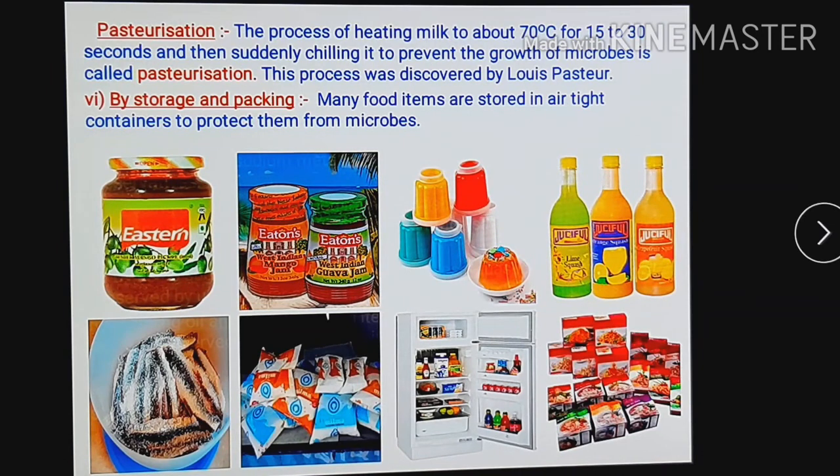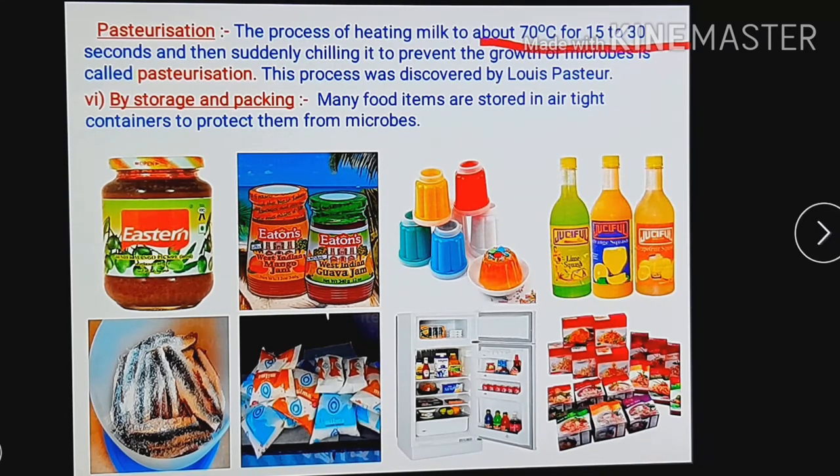Again, a new method is given here, that is the pasteurization method. So what is pasteurization? The process of heating milk to about 70 degrees Celsius for 15 to 30 seconds and then suddenly chilling or cooling it down to prevent the growth of microorganisms. This method is called the pasteurization method.